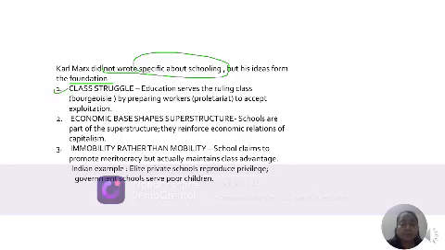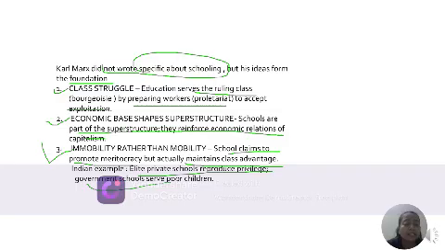He states, first point, class struggle. The education system serves the ruling class, that is the rich, by preparing workers from the poor to accept exploitation. Second point, the economic base shapes the superstructure. Schools are part of the superstructure; they reinforce the economic relations of capitalism. Third point, immobility rather than mobility. Schools claim to promote meritocracy but actually maintain class advantage. For example, elite private schools reproduce privilege whereas government schools serve the poor children.